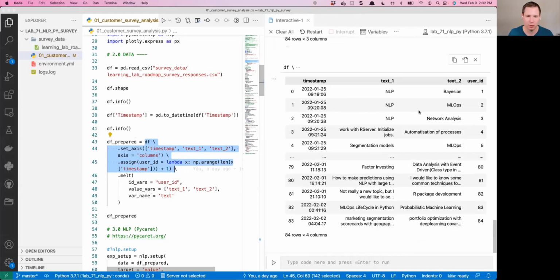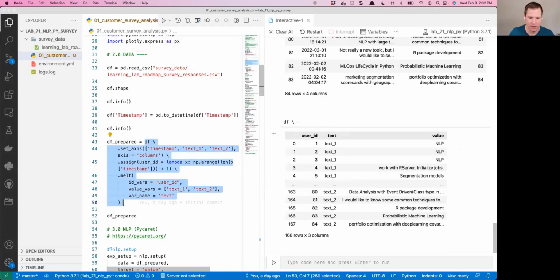So what melting does is I'm going to take this column and this column, and I'm going to stack them on top of each other. So I'm going to set an ID variable equal to my user ID column. I'm going to set value variables, because the values that I want stacked on top of each other are in these 2 columns. And then the variable name, the name for the resulting column that gets stacked after the transformation, I'm just going to call it text. So instead of text 1 and text 2, I'm just going to call it text. So let's run this, Shift Enter.